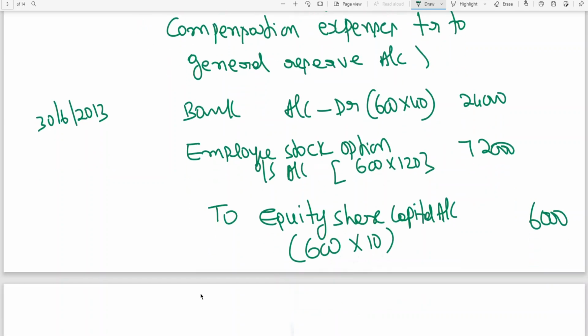Security premium, I told you, it can be a balancing figure: 72 plus 24 minus 6, you'll be getting the balancing figure. 72 plus 24 means 96 minus 6, 90,000 is the balancing figure.